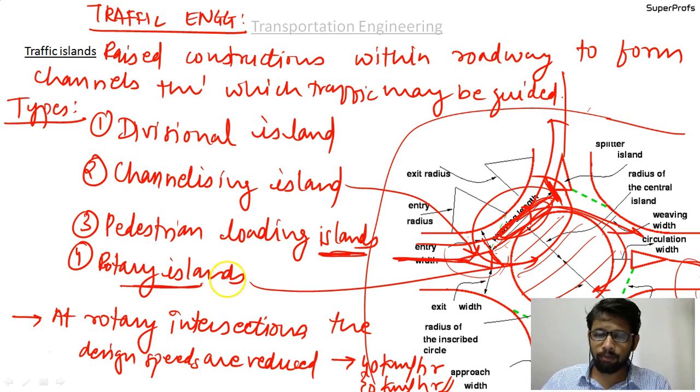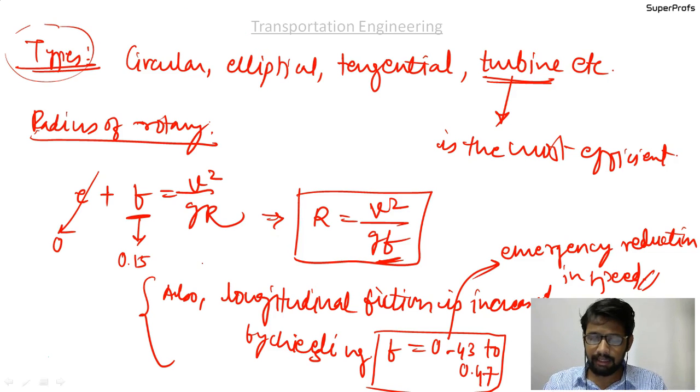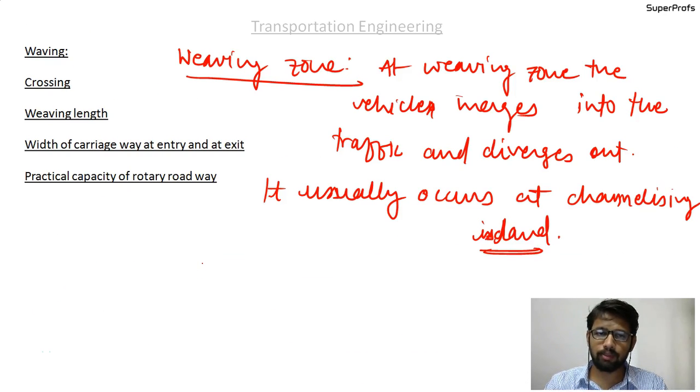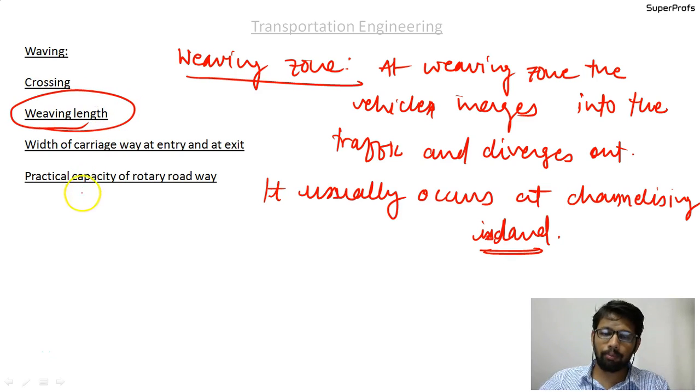I hope it is clear what the weaving zone and weaving length are. Weaving length is the length over which the weaving operation takes place. Please write that down. It is the most simple definition.